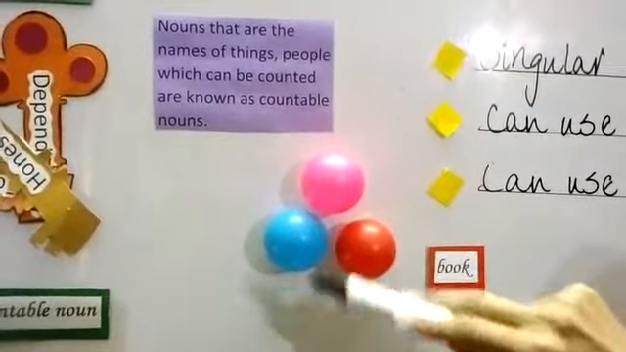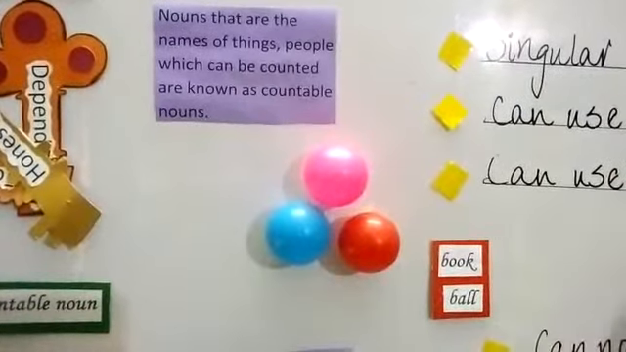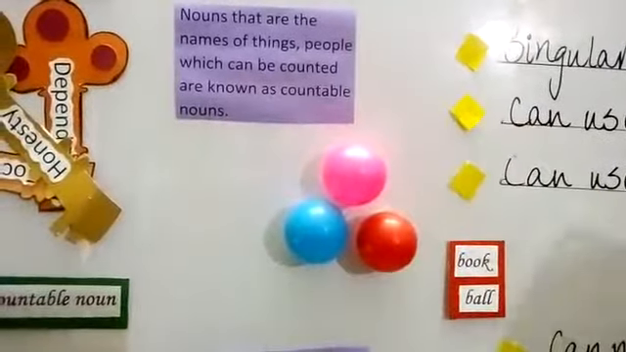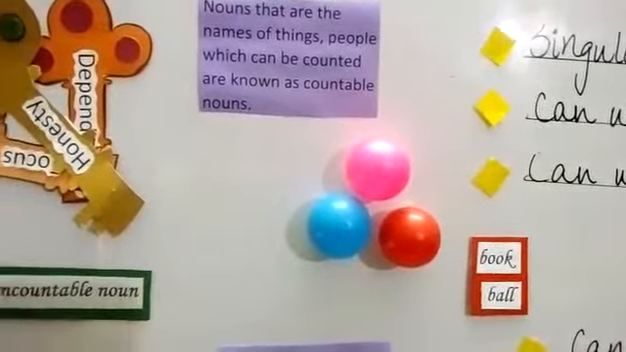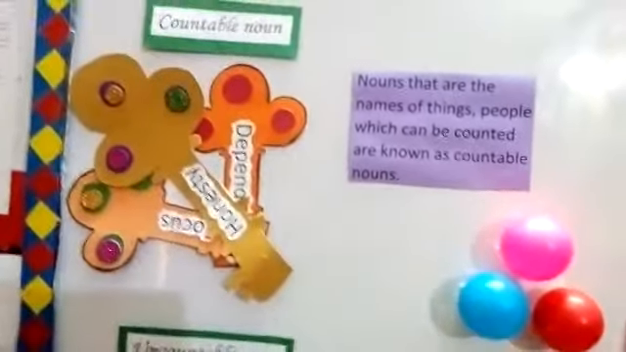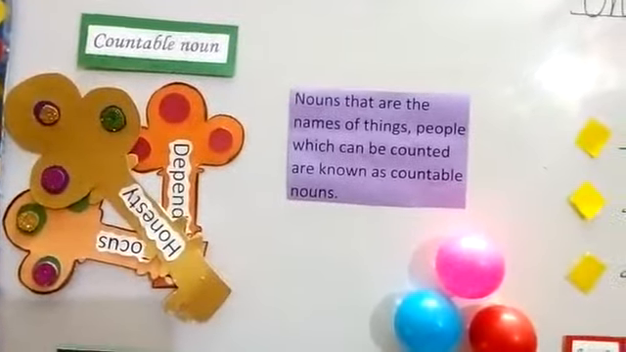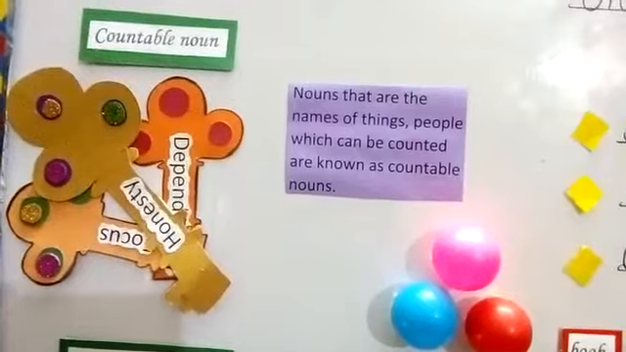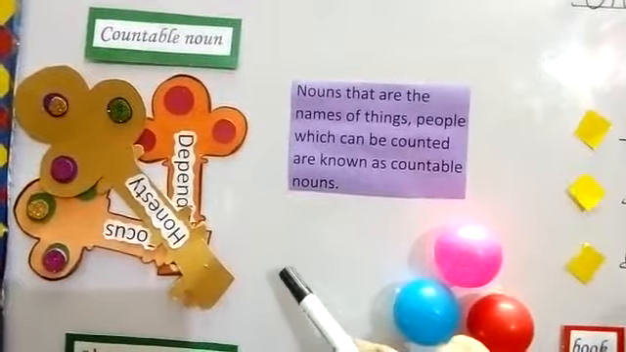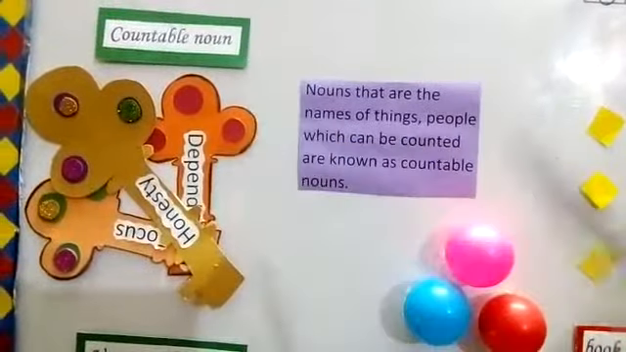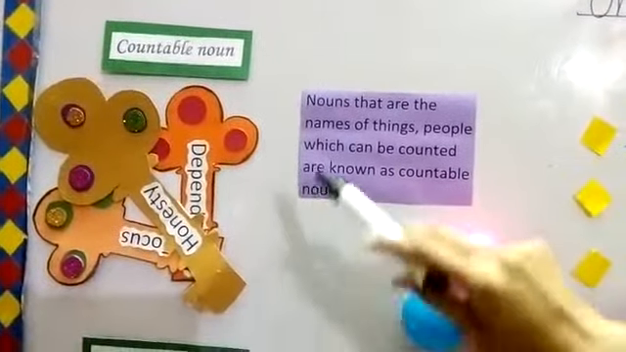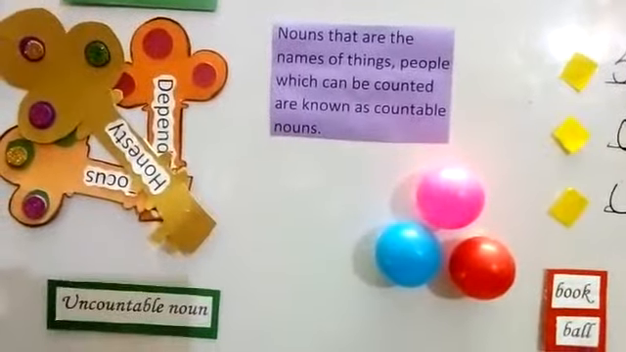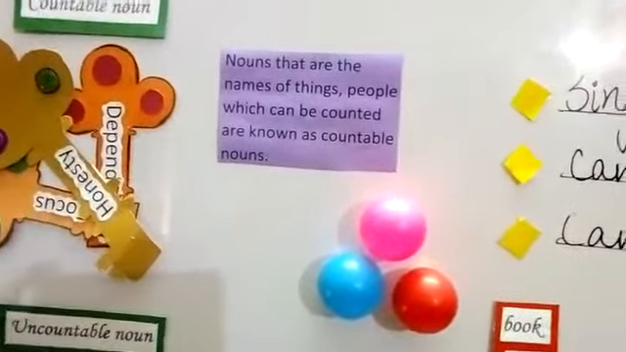Ball. You can see the balls are here. These balls we can count. So these are also countable. Next one is keys. You can see the keys. If it's singular, we will call it key. And if it's plural, we will call it keys. So key and keys are countable nouns. All these are countable nouns: book, ball and keys. Can you give me any other example of countable nouns?